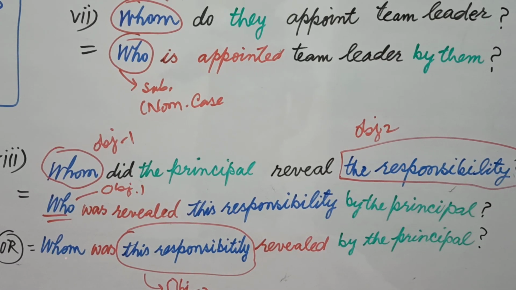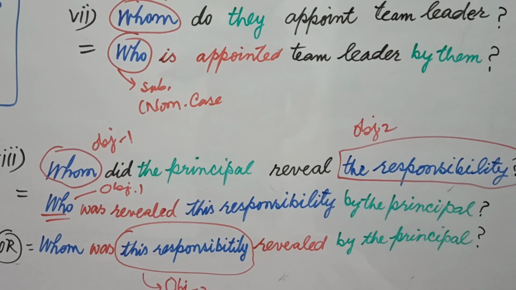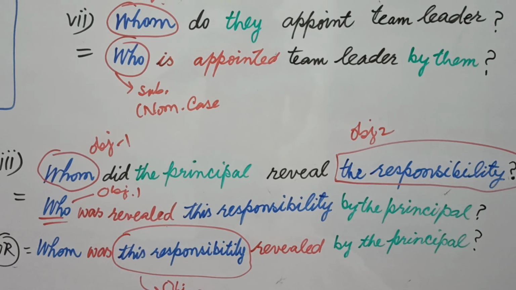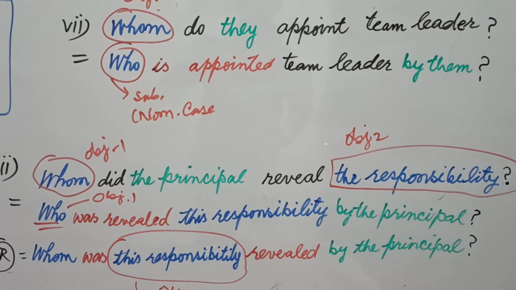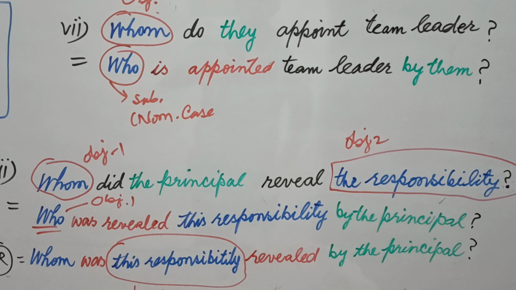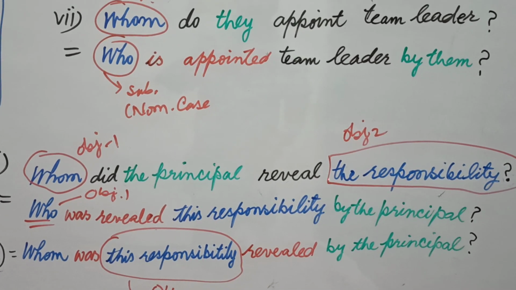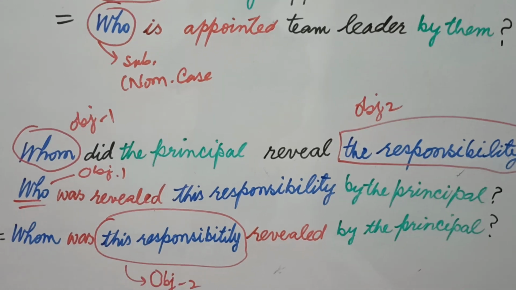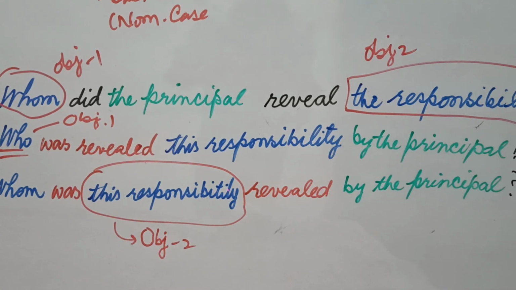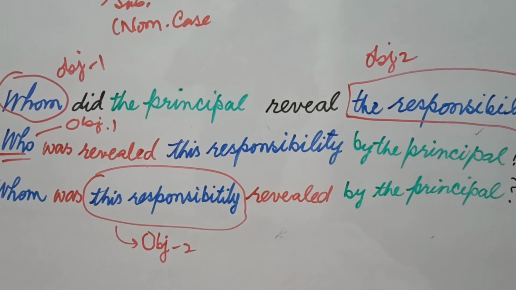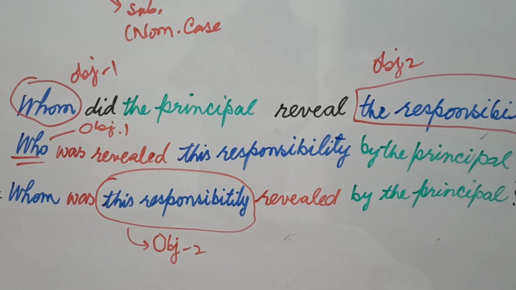Now I do not want to use whom as an object. I just want to use the responsibility as an object. You are using the responsibility as object, so you will take this responsibility before verb. You will use this responsibility before verb, so whom will remain as it is.